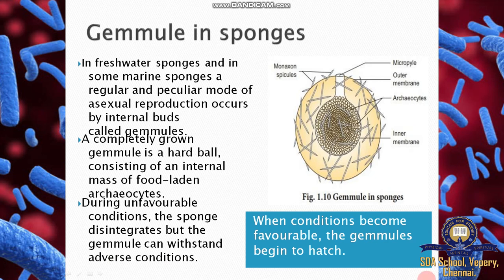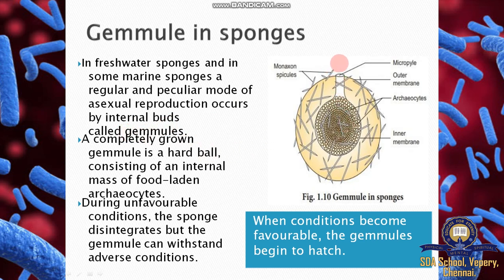Gemmules in sea sponges. In freshwater sponges and in some marine sponges, a regular and peculiar mode of asexual reproduction occurs by internal buds called gemmules.